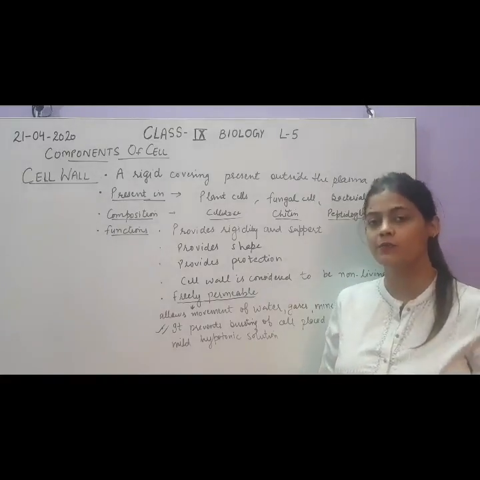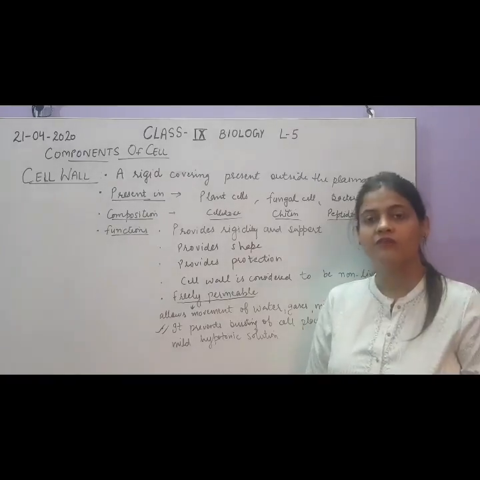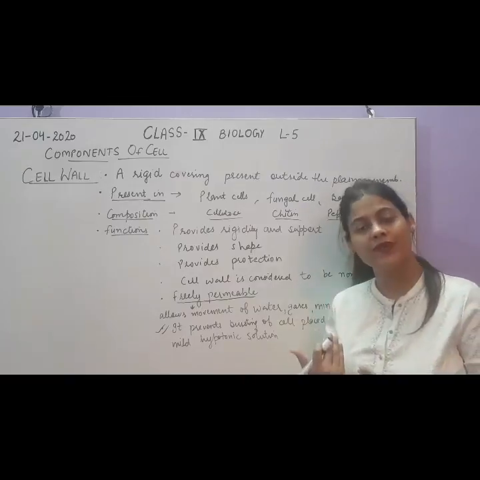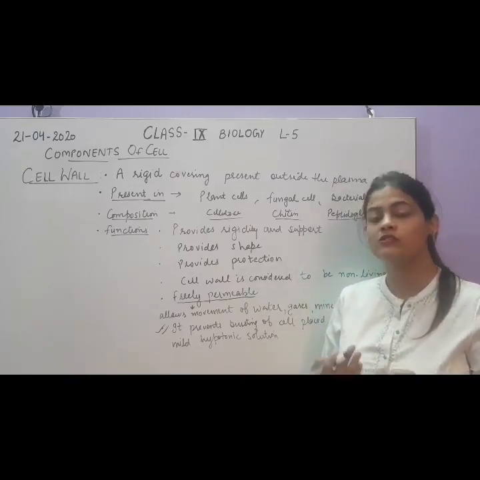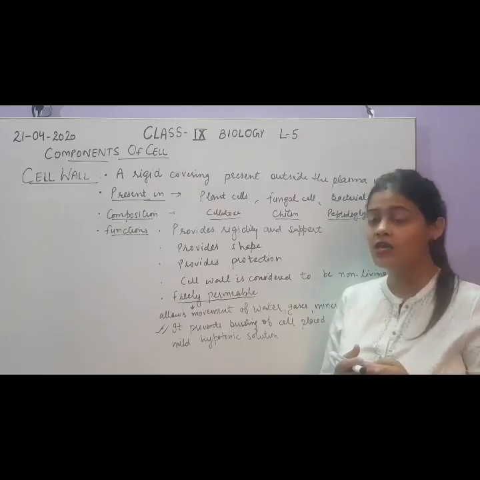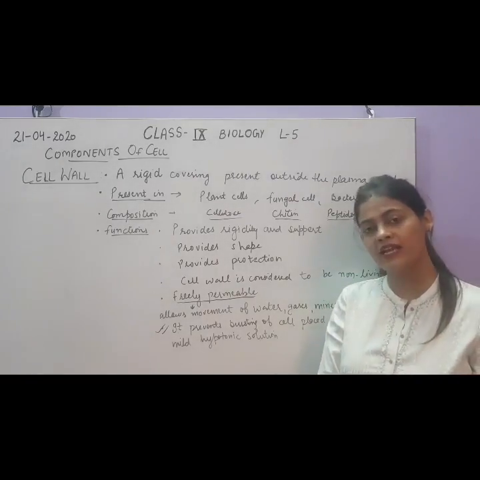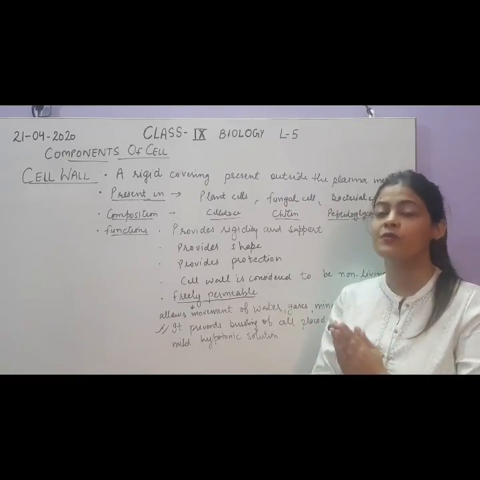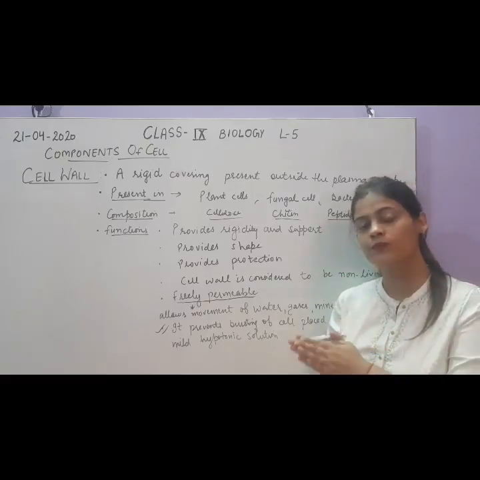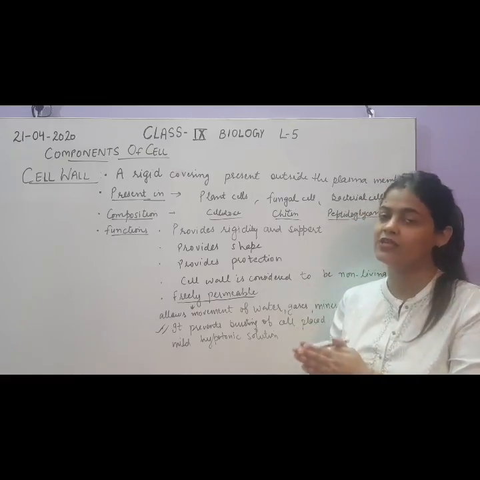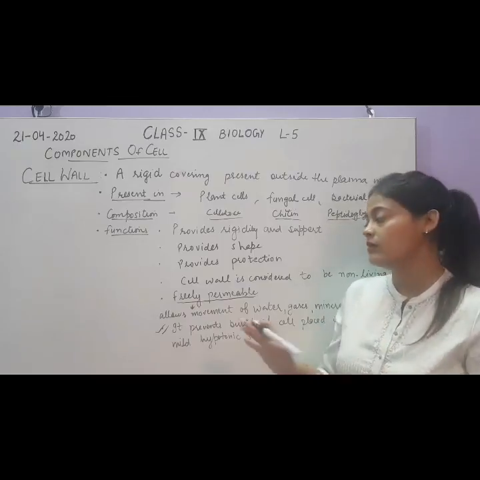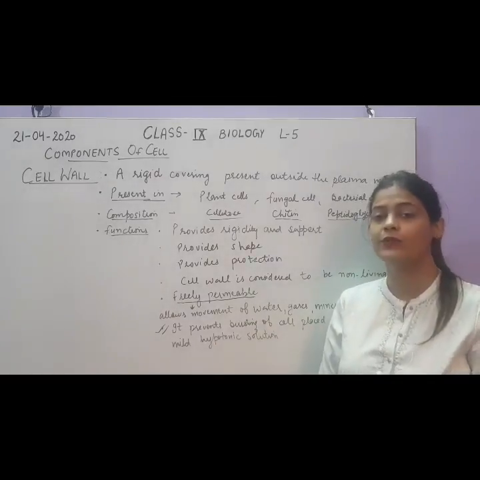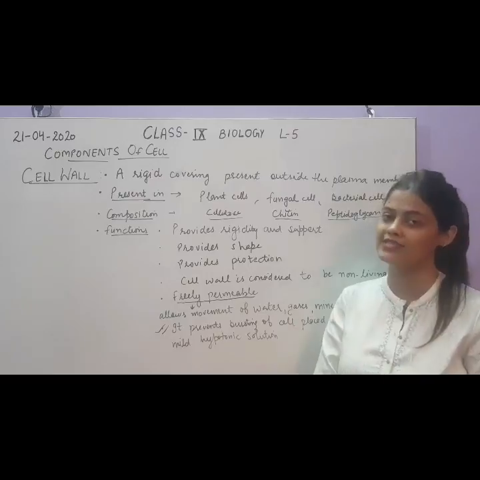The inner components of the cell or the cell membrane will start exerting pressure on the outside. The equal and opposite pressure will be exerted by cell wall on the cell membrane, so that the cell will not burst. Okay. So if you will place an animal cell in hypotonic solution and a plant cell in hypotonic solution, there will be more chances of bursting of animal cell as compared to plant cell, because of the presence of cell wall in plant cell. So it will prevent bursting of the cell when it is placed in hypotonic solution, due to the pressure exerted by the cell wall on the cell membrane.